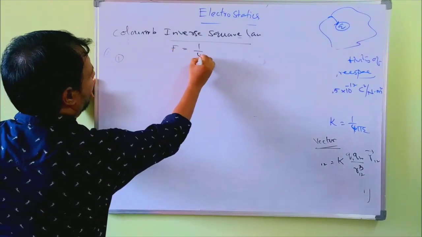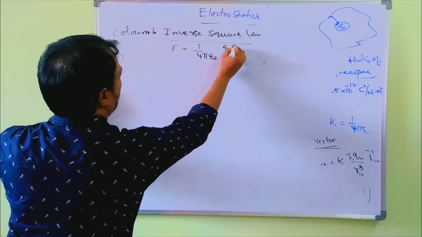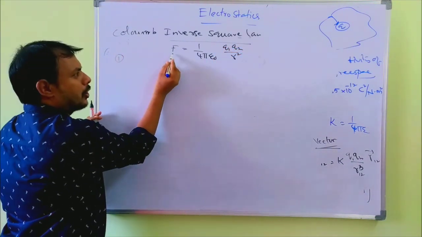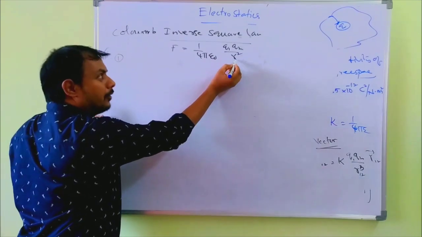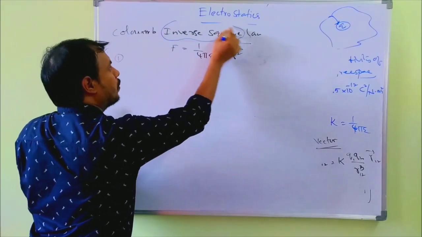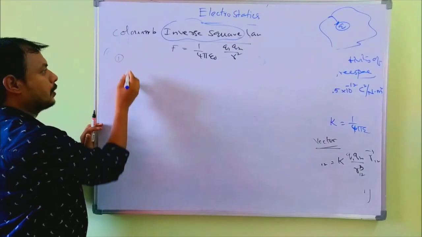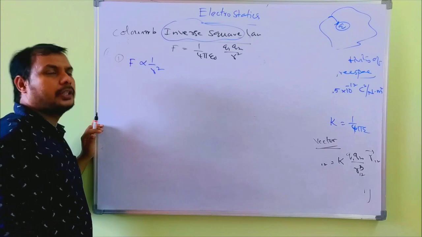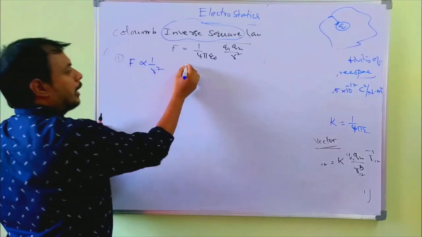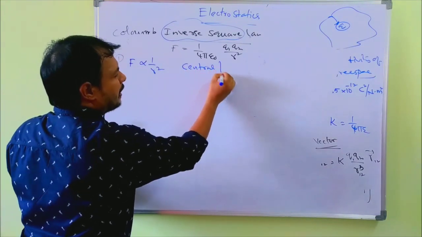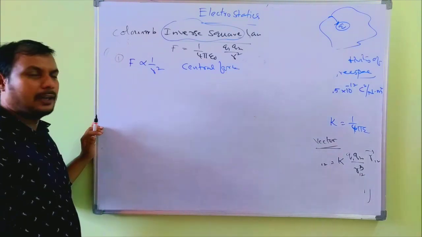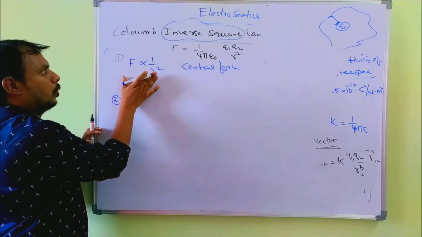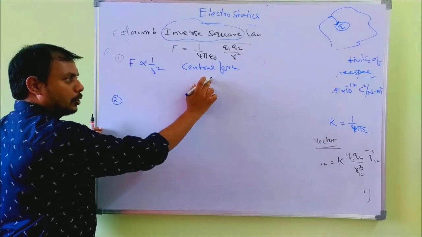Force F = 1 by 4 pi epsilon naught Q1 Q2 by R square. The force of attraction or repulsion depends upon the square of the distance. That is the reason it is known as the inverse square law. If the force depends upon the square of distance, the type of force is known as a central force. Central force depends upon the distance, and so Coulomb's inverse square law is a central force.